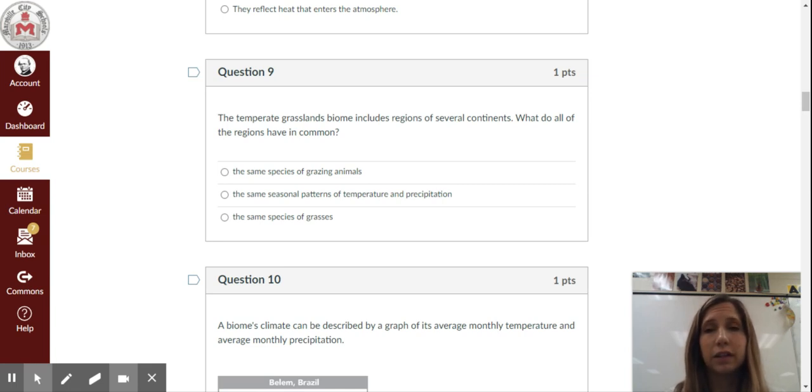Question 9. The temperate grasslands biome includes regions of several continents. What do all of the regions have in common? Is it A, the same species of grazing animals? B, the same seasonal patterns of temperature and precipitation? Or C, the same species of grasses?